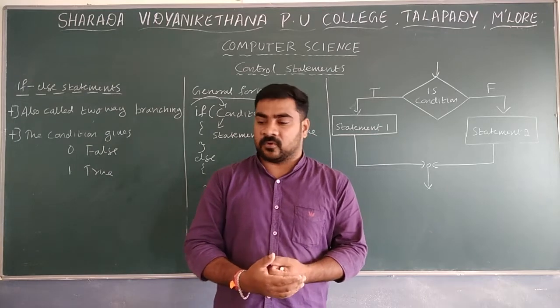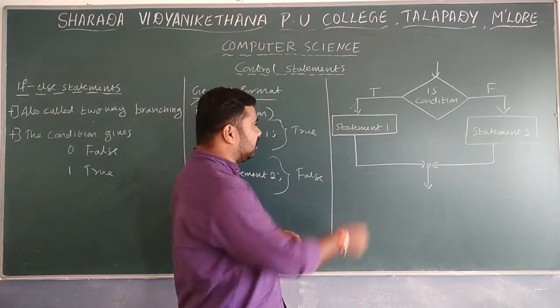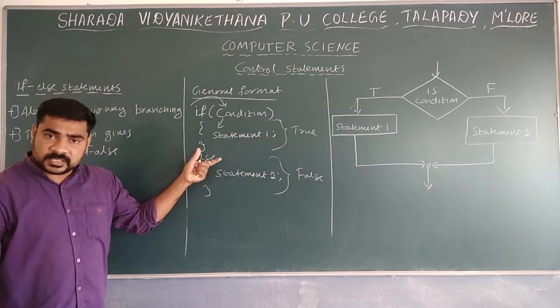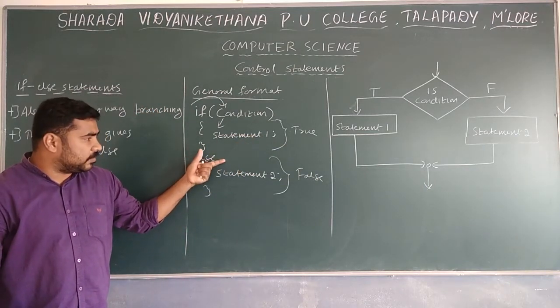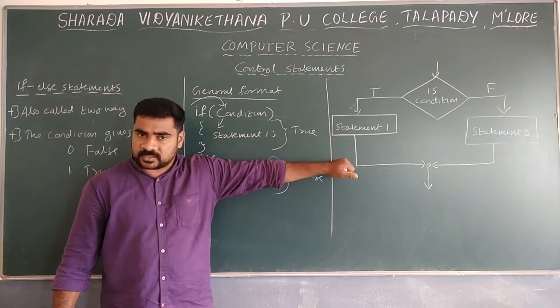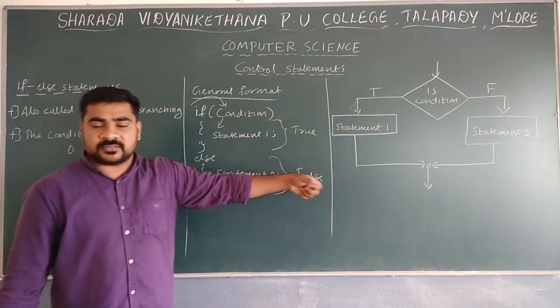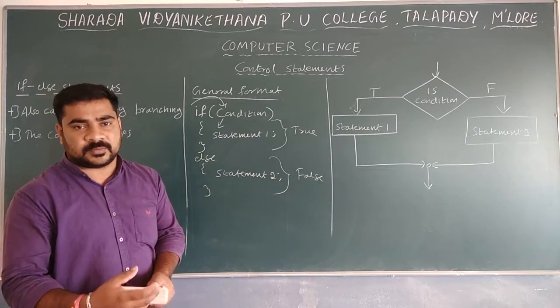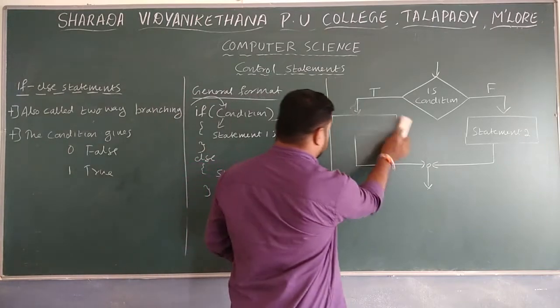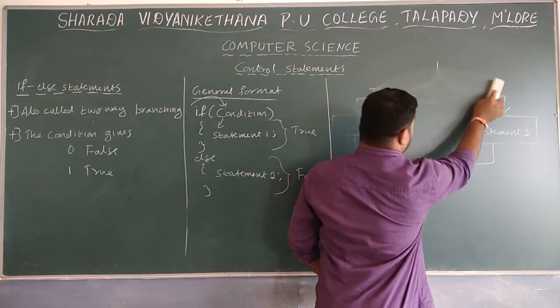Then we will see one programming example. I will write the programming example here only. This is the flowchart. You can write down the flowchart and also write down the general format. This is the general format, and that one is the flowchart. Already I gave this flowchart in other formats, or we can see the program construct. So next we will move to the programming example.